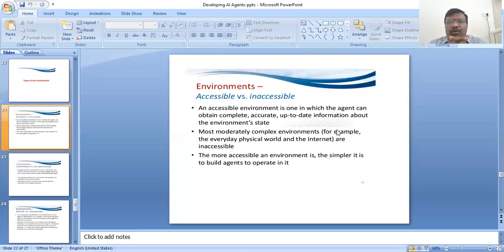Most moderately complex environments are inaccessible. For example, the everyday physical world and the internet are inaccessible. The more accessible an environment is, the simpler it is to build an agent to operate in it. That is accessible versus inaccessible.